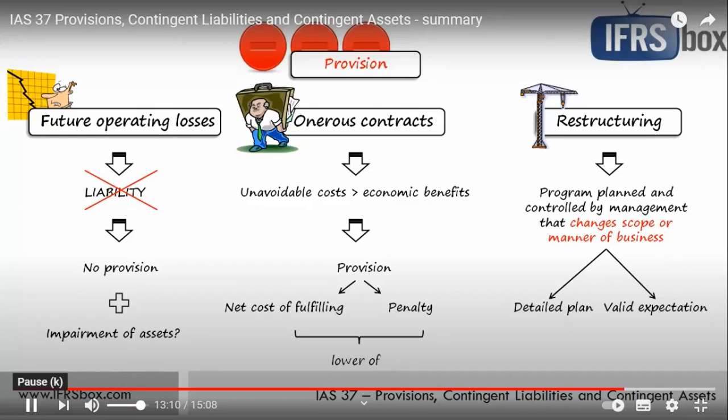And then IAS 37 specifies what components or types of expenditures can and cannot form part of a provision.